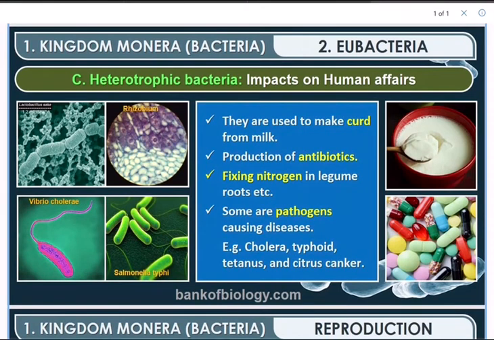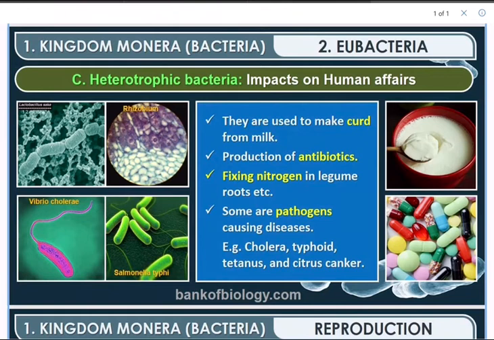Continuing with heterotrophic bacteria, how do they impact us? What are the uses of this? Basically they are used to make curds from milk. The bacteria help in our day-to-day life in converting milk into curds, and they are helpful in the production of antibiotics. Whatever antibiotics the medical community is using are basically from bacteria. They fix nitrogen in legume roots, and some are pathogens.